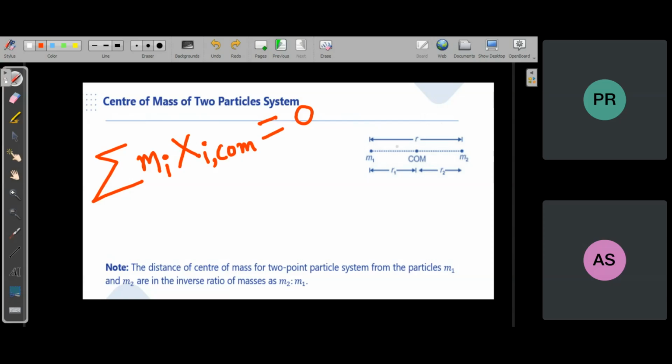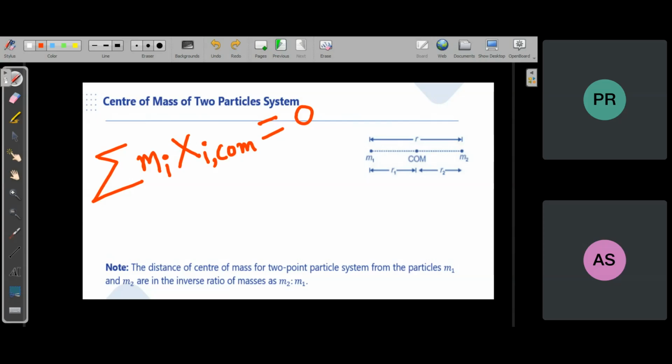Sir, suppose the same two particles are going in a circle. Center of mass is not moving. Two particles overall are moving in a circle. Center of mass is at rest. Now your definition is not working here. Sir, but you said that center of mass will give the overall motion of an object.